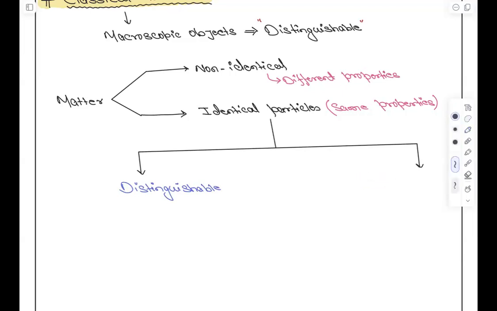Now the complete paper one deals with the distinguishable object. 90%. In statistical physics, you will find few topics in which we will have indistinguishability.